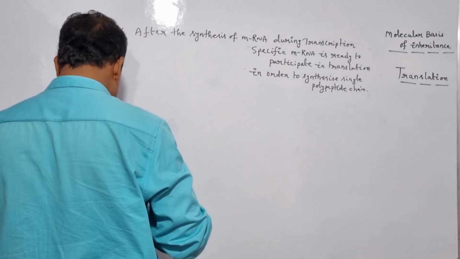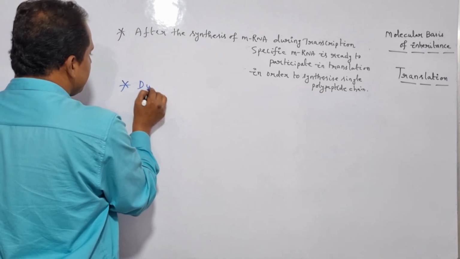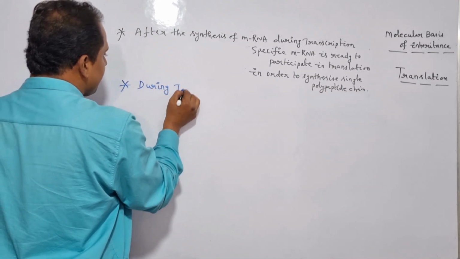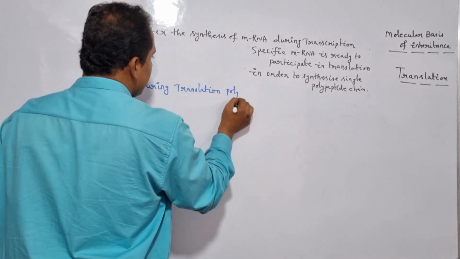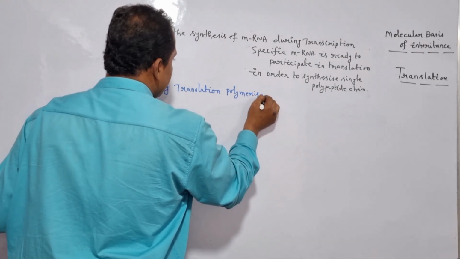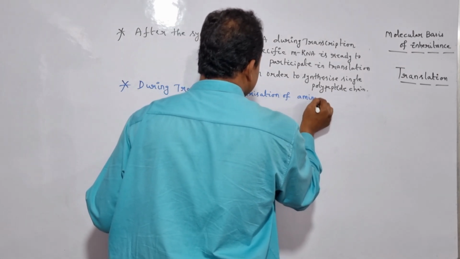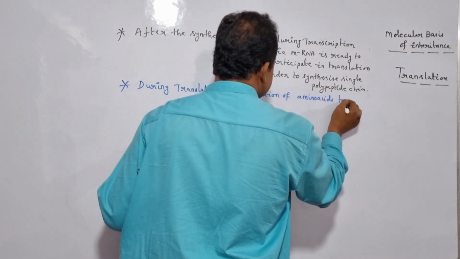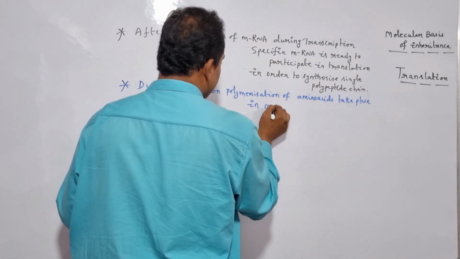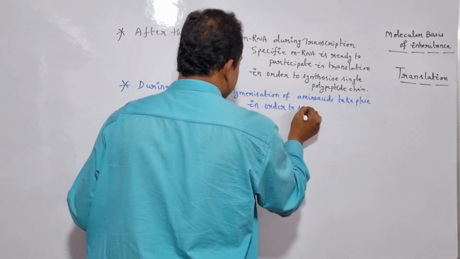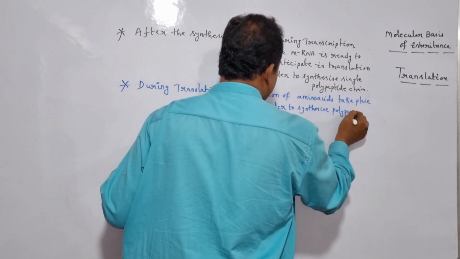So during the translation mechanism, polymerization of amino acids takes place. So let me write it here. During translation, polymerization of amino acids takes place in order to synthesize a polypeptide chain or protein.